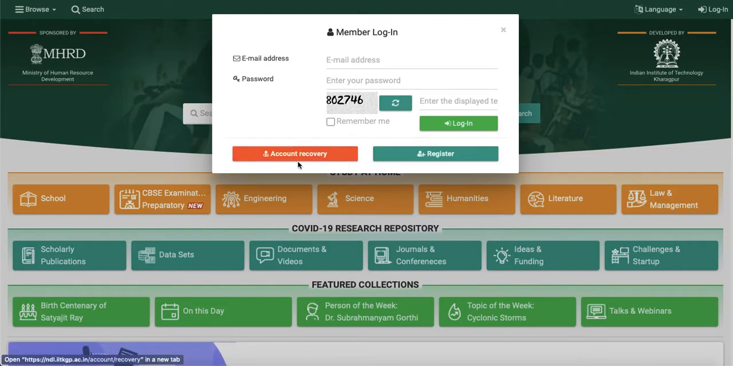Now what is account recovery? Account recovery is for when you have forgotten your ID or password; then you can recover your account by clicking on this account recovery tab. So these are the things about login.